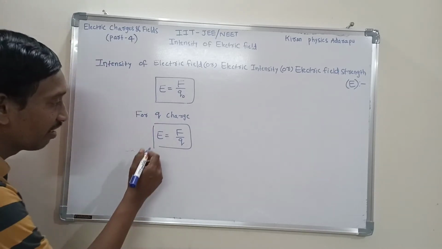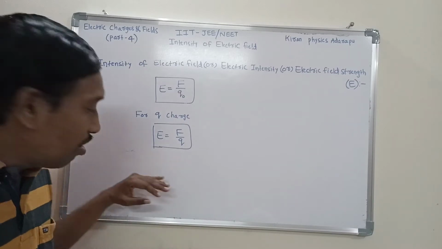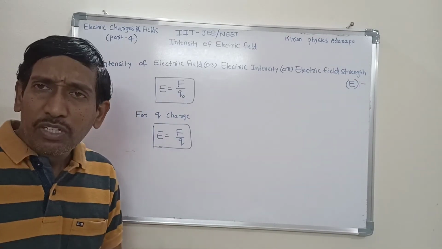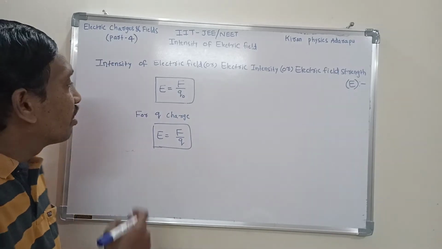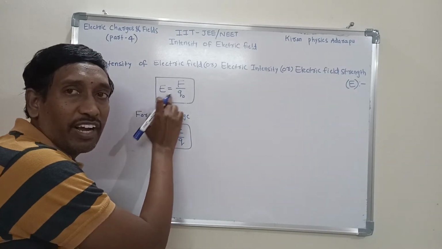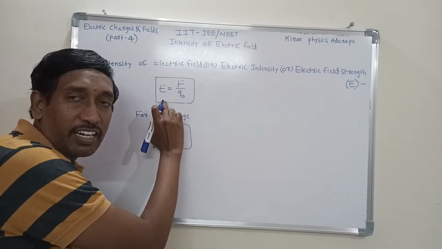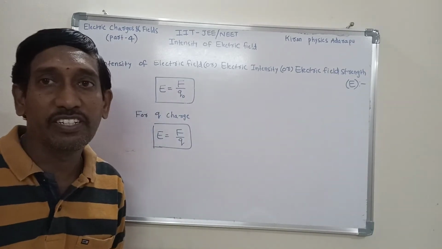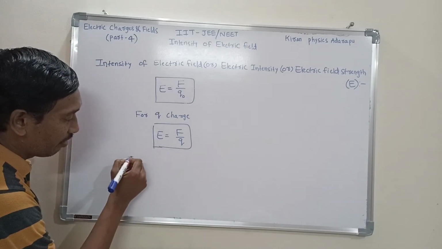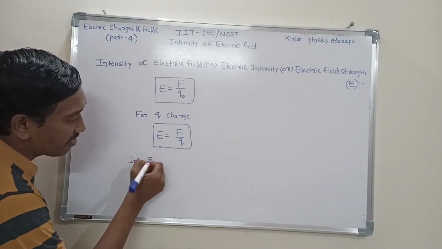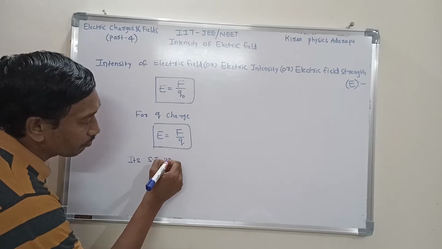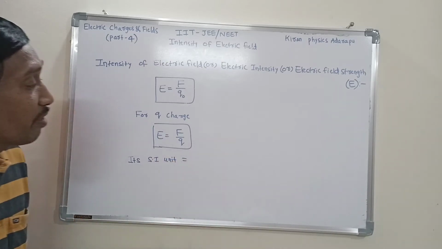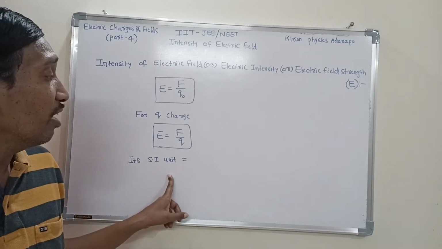Now, I hope you understood, this is a very, very important expression. So the definition is understood in the form of an expression. Electric intensity is equal to what? F by Q naught. I want to explain the units. So its SI unit is what? Its SI unit is very easily understood from the expression.